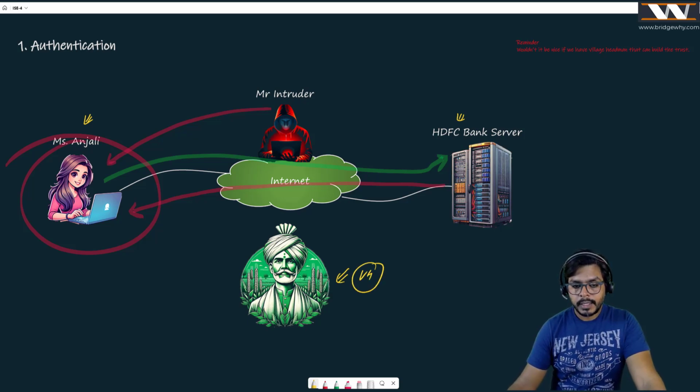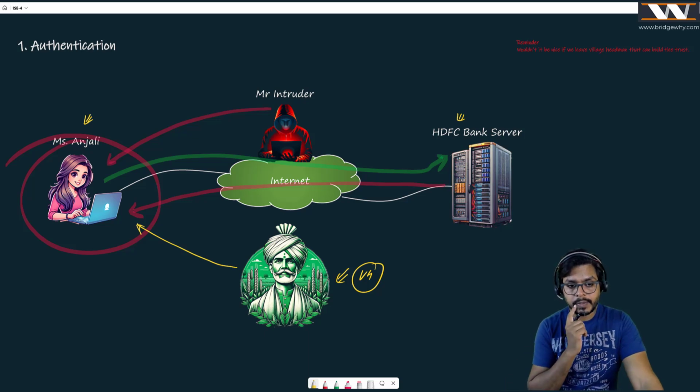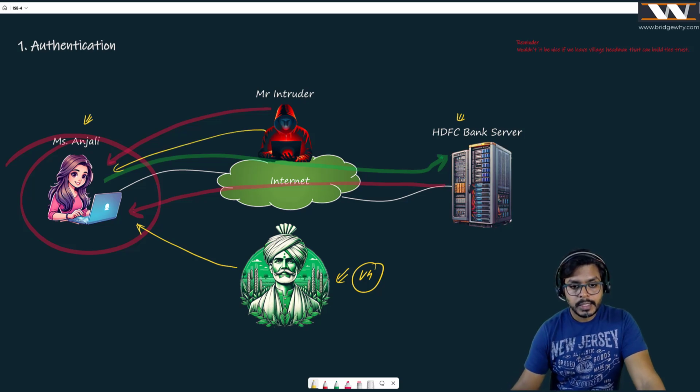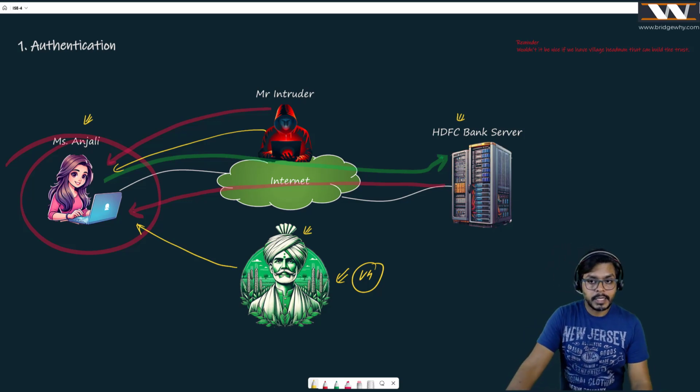Wouldn't it be nice if we had the same kind of trust builder in our computer industry also? Wouldn't it be nice if this village headman says, okay, Anjali, you are actually talking to the HDFC Bank server, I am certifying it. And when some intruder wants to communicate with Anjali, this village headman says, Anjali, the HDFC Bank server is somebody else.